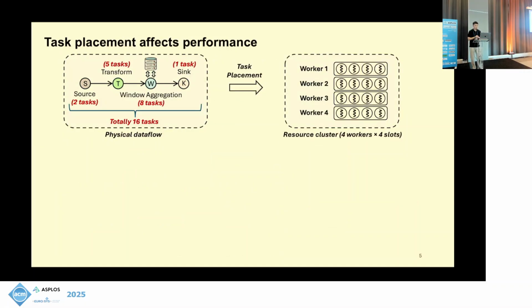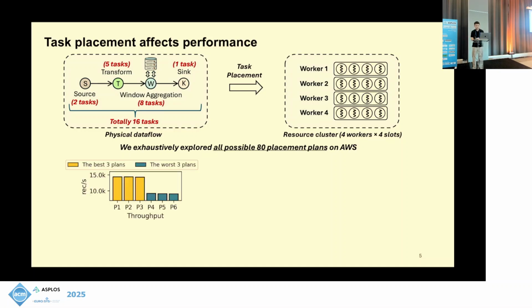To be more specific, we use the following example to explain why task placement affects the performance. In this physical data flow, we assign parallelism 2, 5, 8, 1 to the operators, and we want to deploy these 16 tasks in total to a cluster of 4 workers, where each worker contains 4 computing slots. We exhaustively explored all possible task placement plans, and we sorted them based on the achieved throughput. In this figure, we show the best 3 plans and the worst 3 plans.